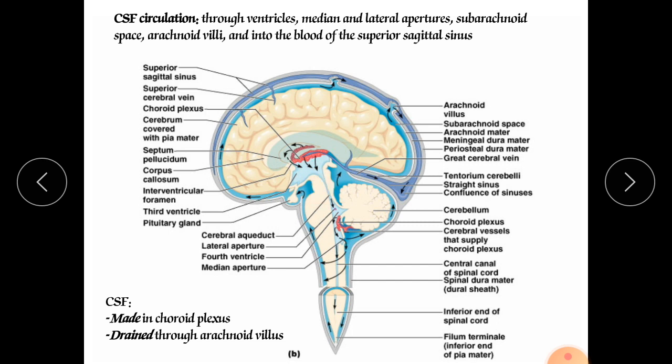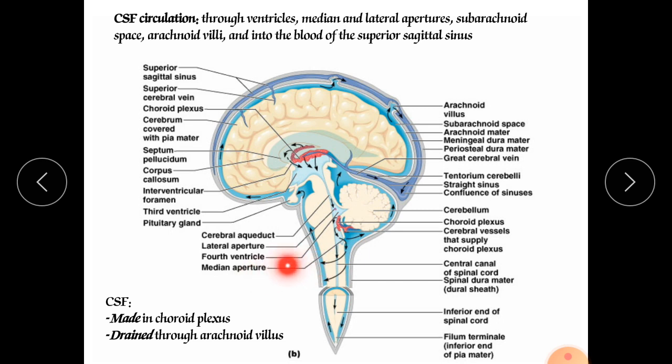After the third ventricle, it will go into the fourth ventricle through the aqueduct of the midbrain.